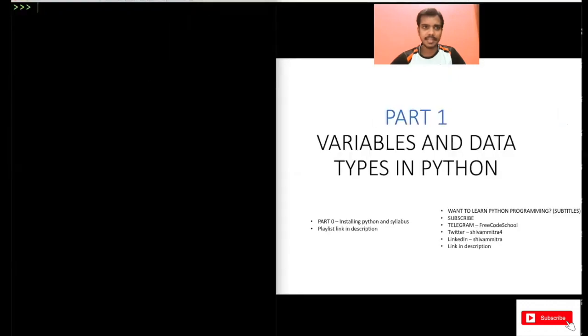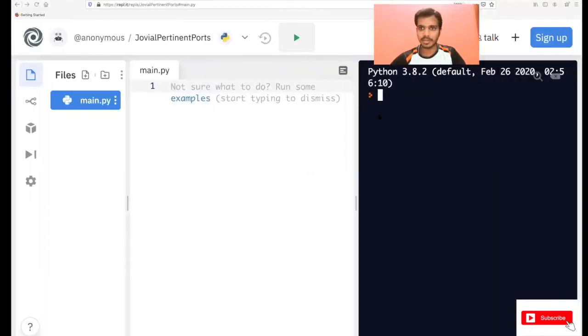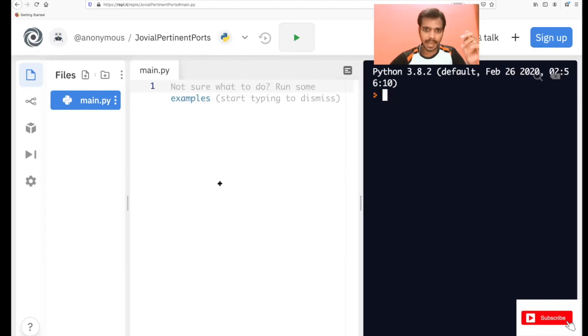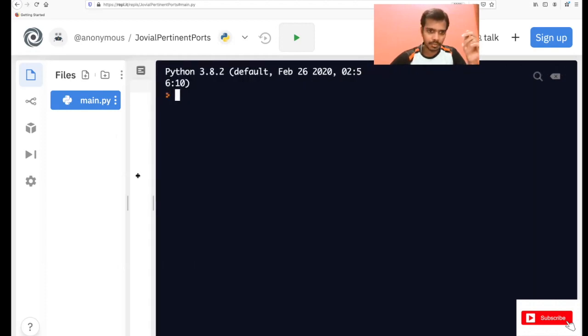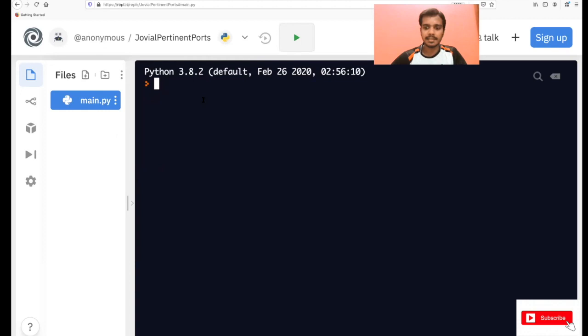This shell is similar to my shell here. So at least for now, when you'll be writing very short programs, better to write that in the shell itself. So do expand this. Just drag this to full here. Now you can write, for example, print hello world, which is a simple program in Python, and click enter. You see, you are able to print hello world in Python. So you can write the commands here also. And if you want to clear the screen, here is the clear button at the last.